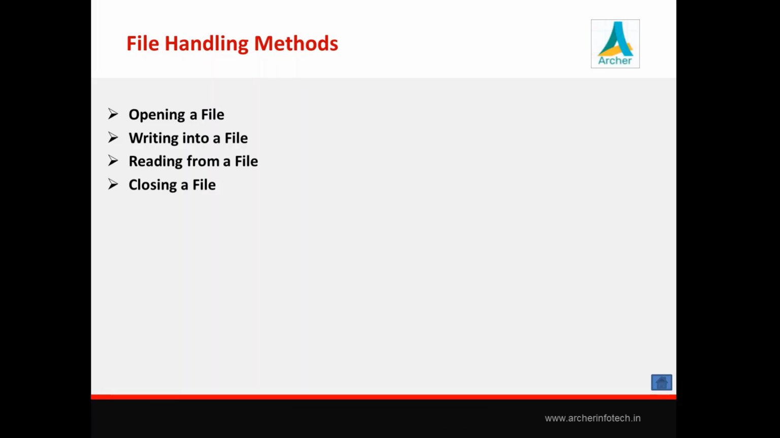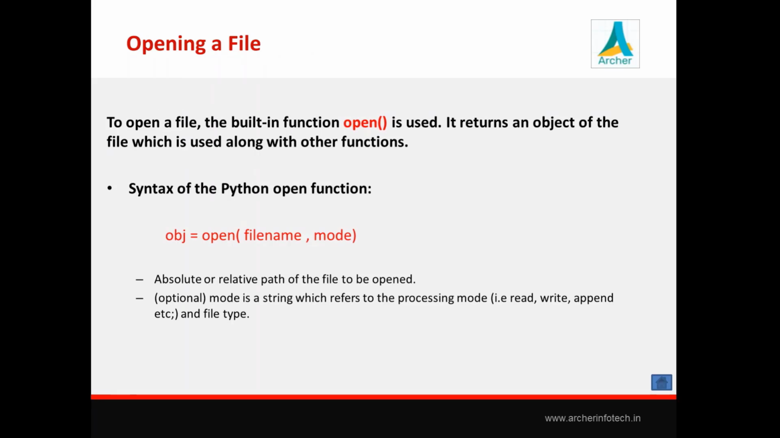Now we'll see the first operation regarding file handling, that is opening a file. For any operation like read or write, first we need to open a file. Okay, that operation we can carry out with the built-in function open. Just point out here. So open is the library function by which we can open a file, and after opening a file, this function returns a file object which we can use for further operations.